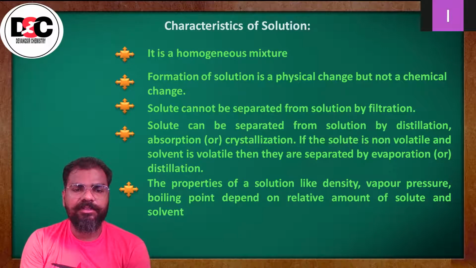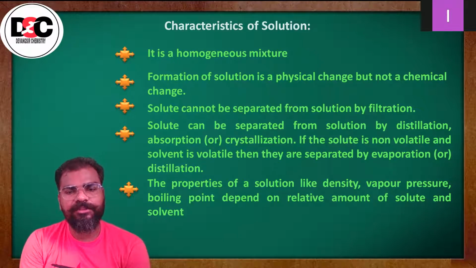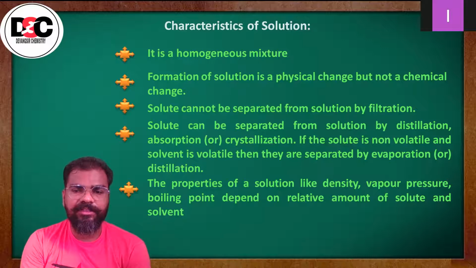Then the properties of solution like density, vapor pressure, boiling point depend on the relative amount of solute and the solvent. There are a few properties of the solution, जैसे कि density, vapor pressure, the pressure exerted by a vapor which is called vapor pressure, and boiling point, the temperature at which liquid turns into the vapor form.